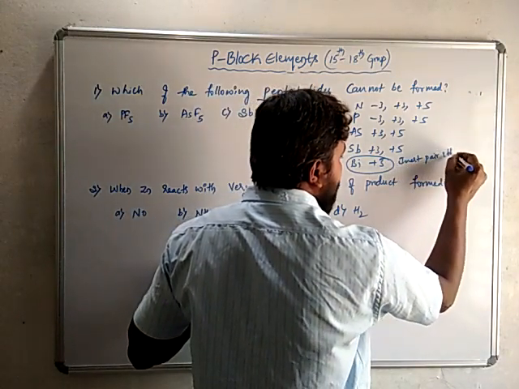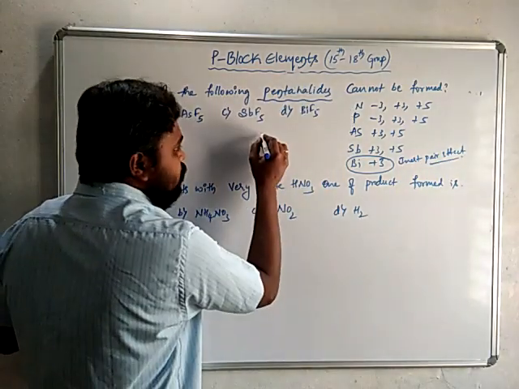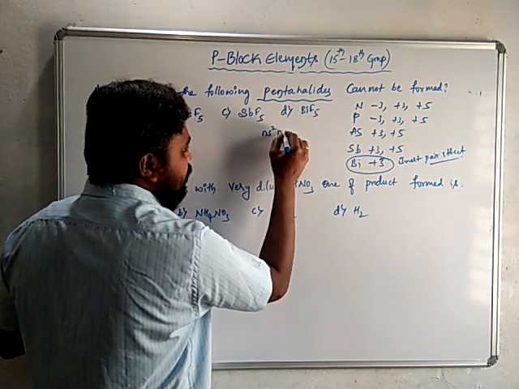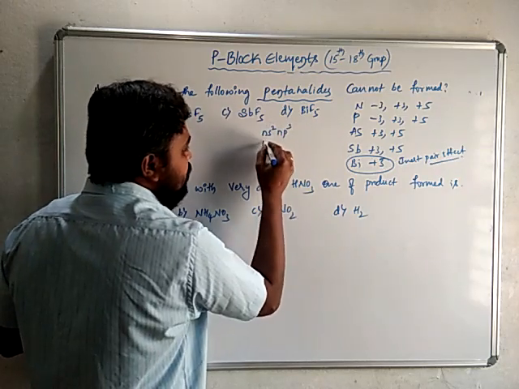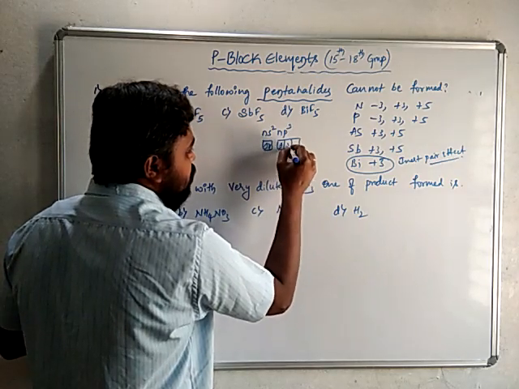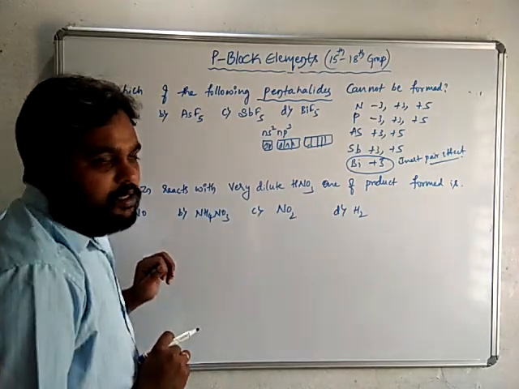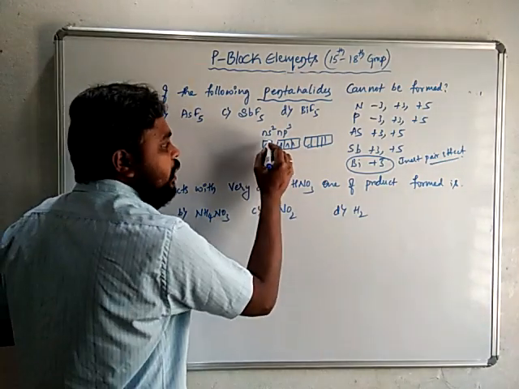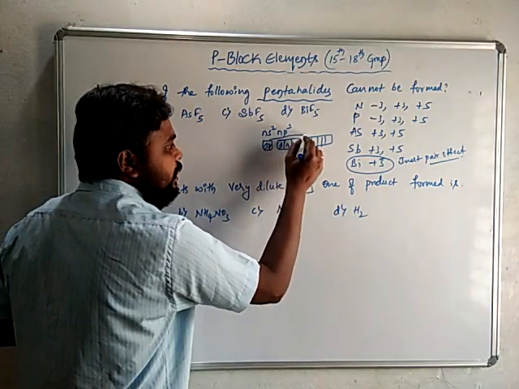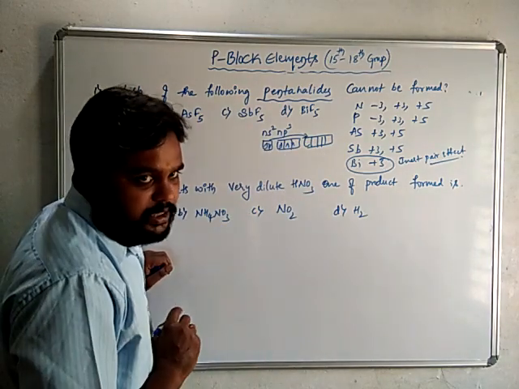What is this inert pair effect? If you take a group 15 element, it has the general electronic configuration ns2 np3. In the ns orbital we have 2 electrons, and in the np orbital we have 3 electrons. In the nd orbital we have vacant boxes. So one of the electrons has to be excited from ns to nd, and only then can it show 5 unpaired electrons and the +5 oxidation state.